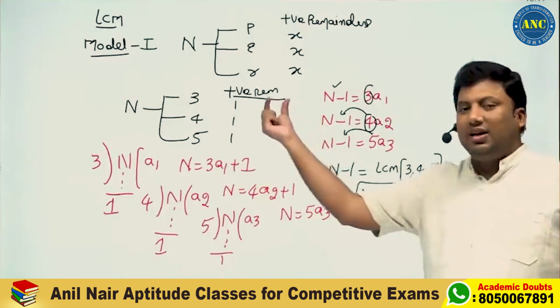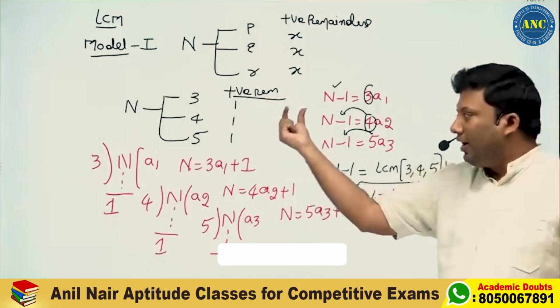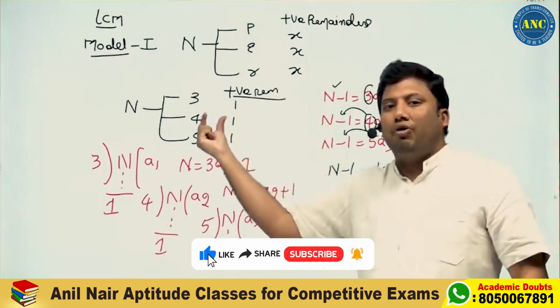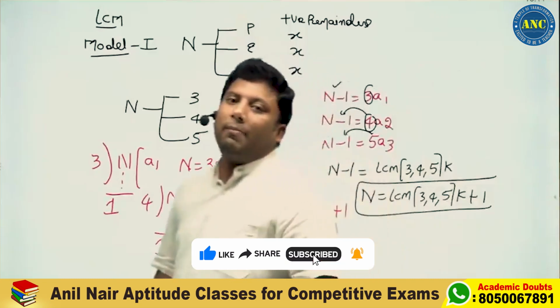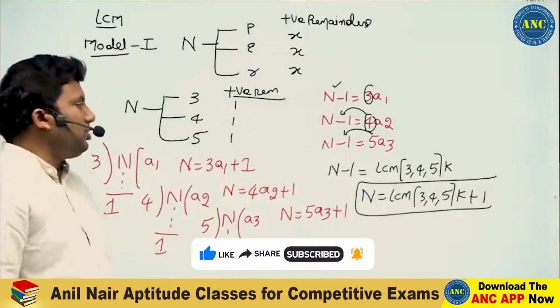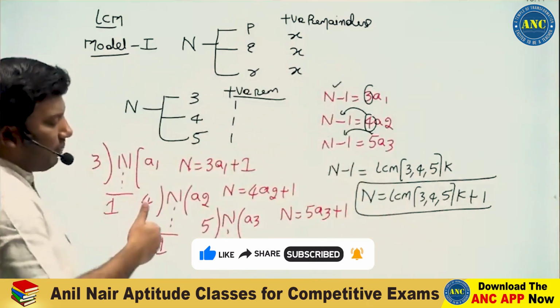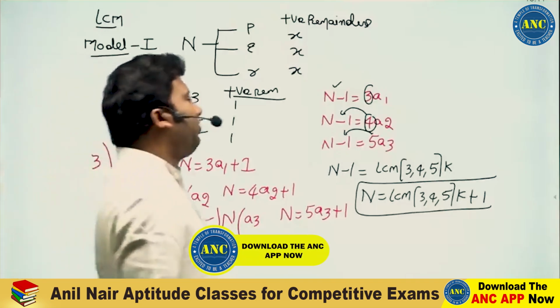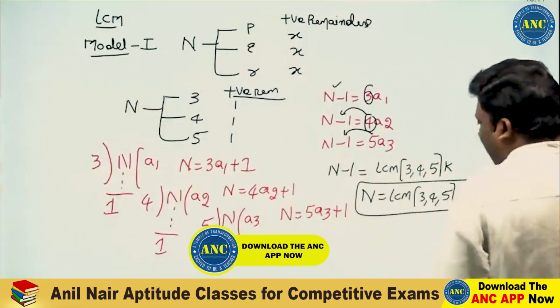When a number is divided by 3, positive remainder 1. Divided by 4, positive remainder 1. Divided by 5, positive remainder 1. So the form of the number will be LCM of 3, 4, 5 into k plus 1.